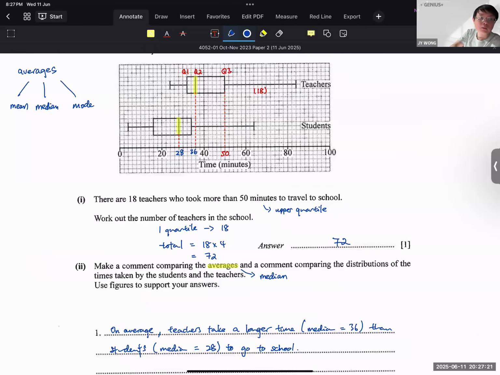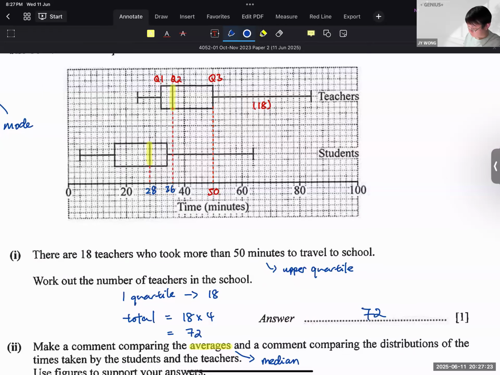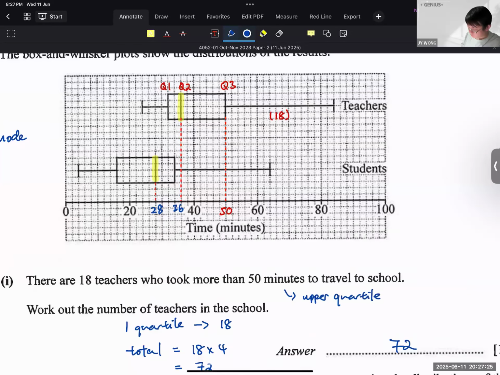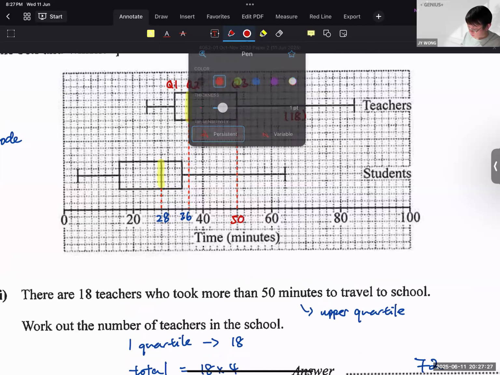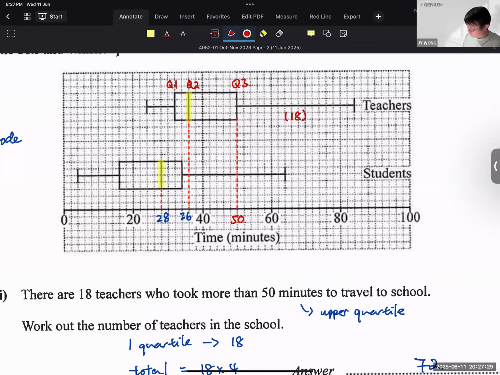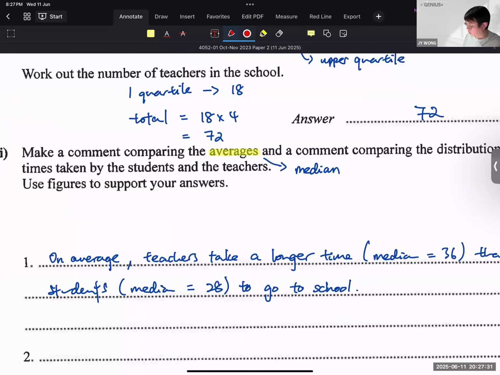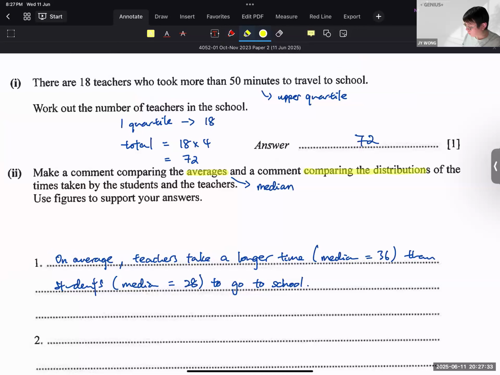Next, the range in the box and whisker. How do we compare the distribution in the box and whisker? What gives me the distribution in the box and whisker?